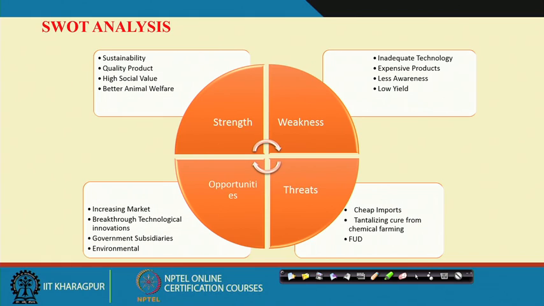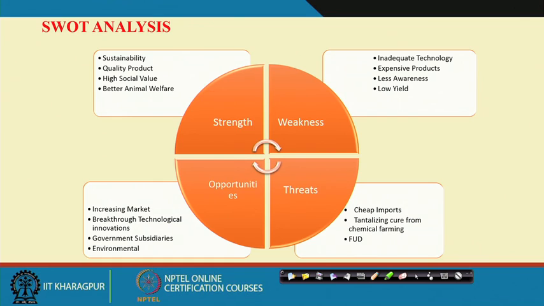So, if you go for the strength, the strengths are sustainability, quality products, high social value, better animal welfare. So, these are the strengths. Weakness: inadequate technology, expensive product, less awareness among the farmers, low yield. The strengths and weaknesses are the internal factors. The opportunities and threats are the external factors.